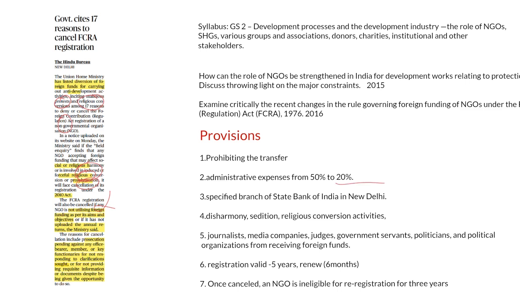Now, this article is relevant from the examination perspective. If you see the syllabus of GS Paper 2, there is a topic called Development Processes and the Development Industry, in which the role of NGOs, SHGs, and various donors and charities in developmental policies, policy formulation and policy implementation is given. Another question was asked in 2015: how can the role of NGOs be strengthened in India for development works related to the protection of environment? Next, examine critically the recent changes in the rules governing the FCRA regarding NGOs. This is what we discussed in this article, right?